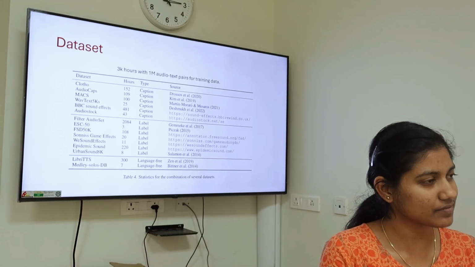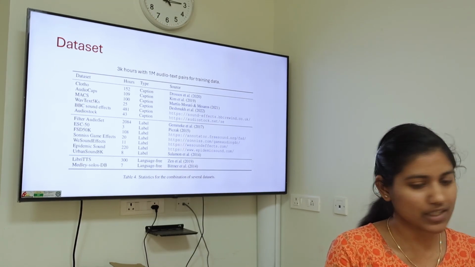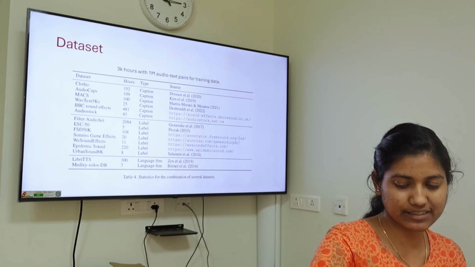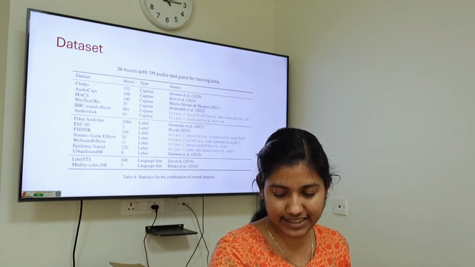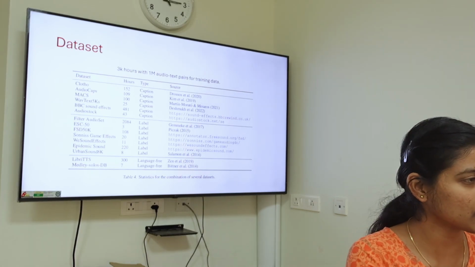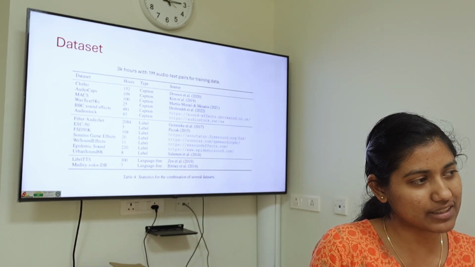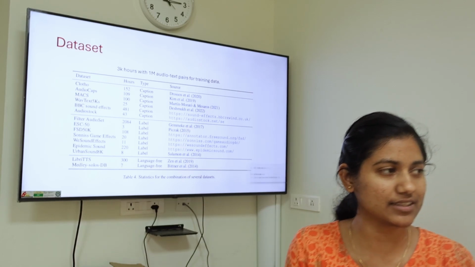If there are three or four varieties of thunder, how can we handle that? These are predefined label data sets, like Sony's game effects and sound effects data sets. These are sounds, so it will have sounds like a piano sound. This is the piano sound. Like that, they have discrete labels with the sound.